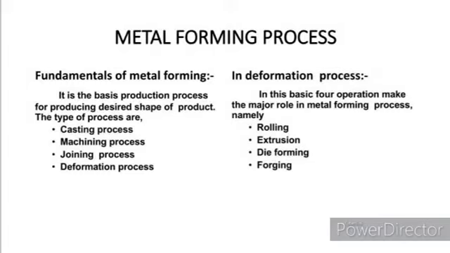Now, the deformation process. The deformation process can be explained as the operation of deforming the raw material and converting it into the final product which we need. It is more than a heating process, where the metal is heated and then converted into another shape. It commonly occurs by four processes. They are rolling, extrusion, die forming and forging.